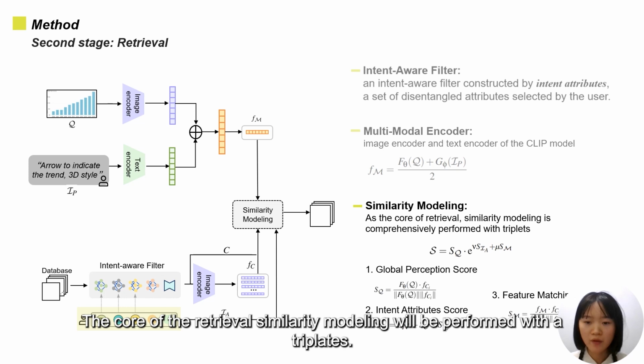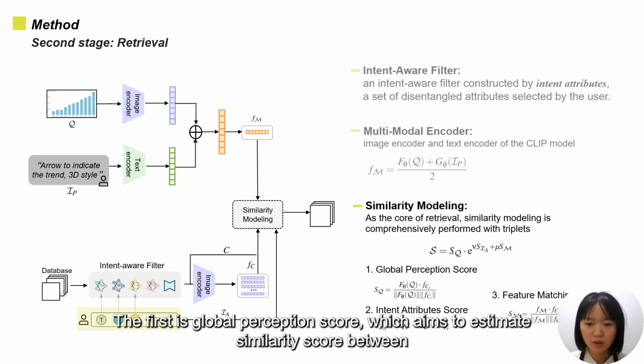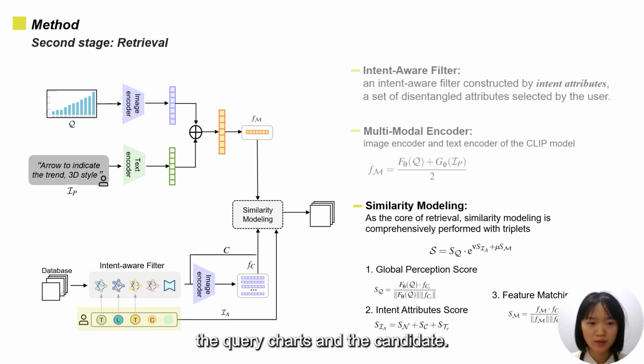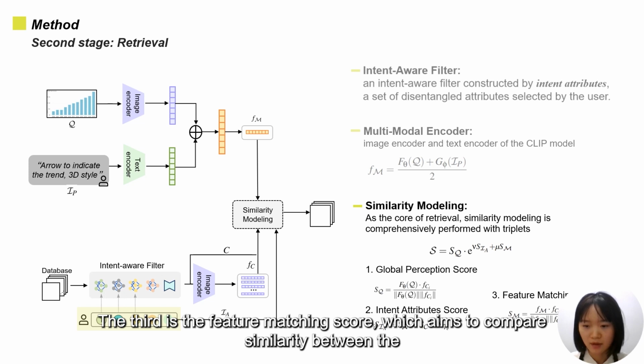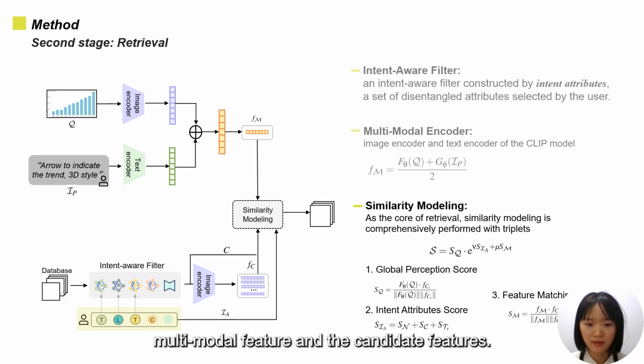At the core of the retrieval, similarity modeling will be performed with triplets. The first is the global perception score, which aims to estimate the similarity score between the query chart and the candidate. The second score is in terms of the intent attribute similarity. The third is the feature matching score, which aims to compare the similarity between the multi-modal features and the candidate features.